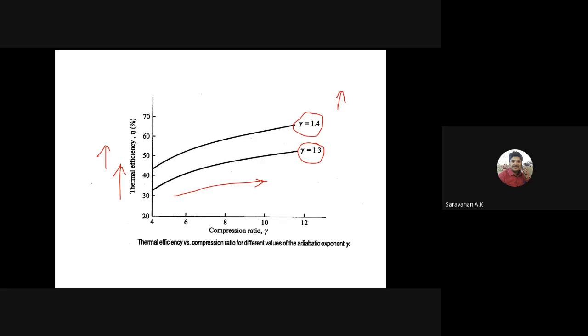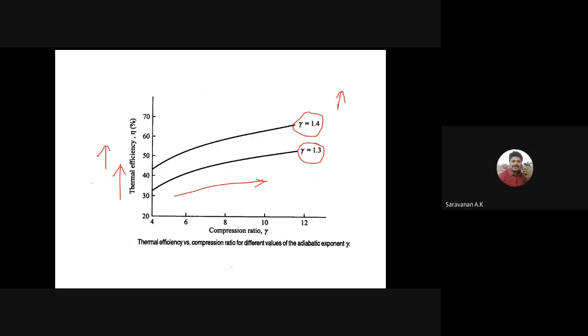Just wait. Okay, fine. My screen is visible to everyone. Is the screen visible? Yes, sir, it's visible.